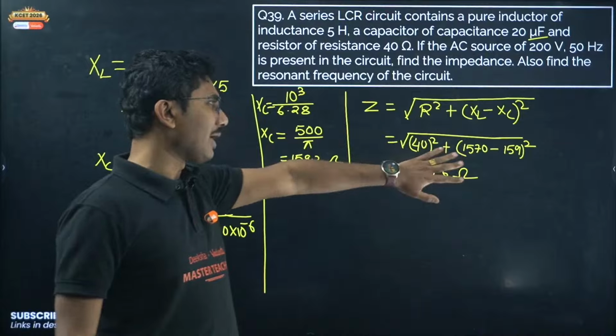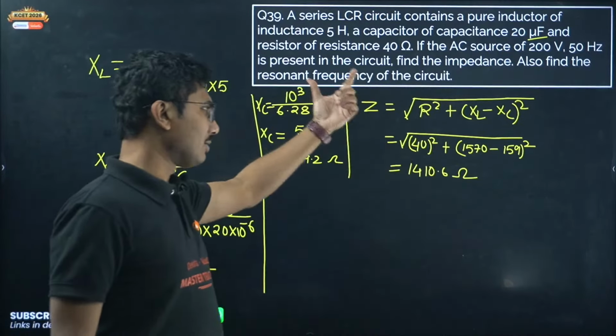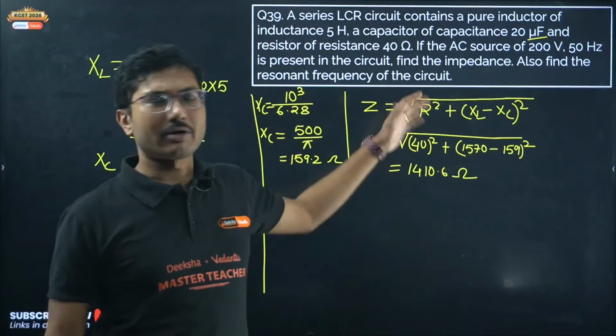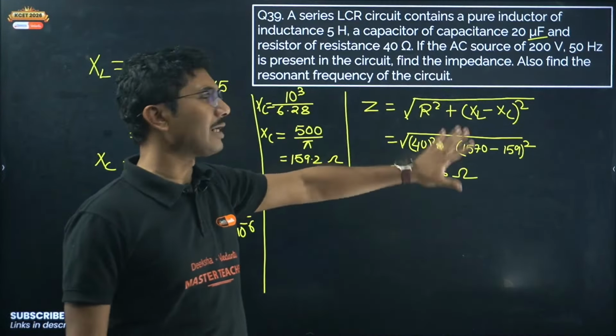Okay, you can use the calculator. As I mentioned, you require a calculator. You can do the step-by-step method using a calculator, or you can directly use the calculator. Because you are not using a scientific calculator, doing it step-by-step is important. If you do it step-by-step, it will be much easier to avoid mistakes, and you write it down step-by-step. The teacher will also realize that you have done it properly. That is one important part: you are not allowed to use scientific calculators. Now, the impedance part is done. So this is part A.